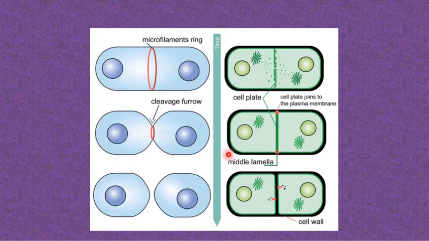So in this picture you can see this is about the animal cell in which the furrow takes place, that deepens, and ultimately they form two daughter cells. Whereas in the plant cell we have a cell plate, which joins to the plasma membrane to form the middle lamella, then distribution of organelles takes place and two daughter cells are formed.